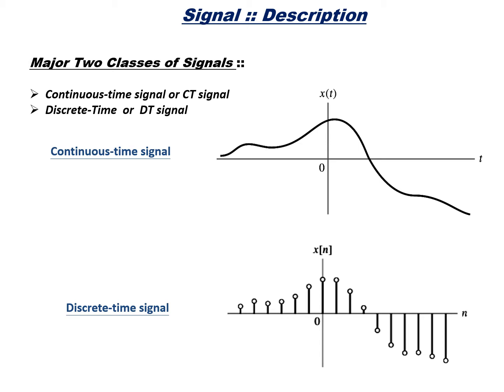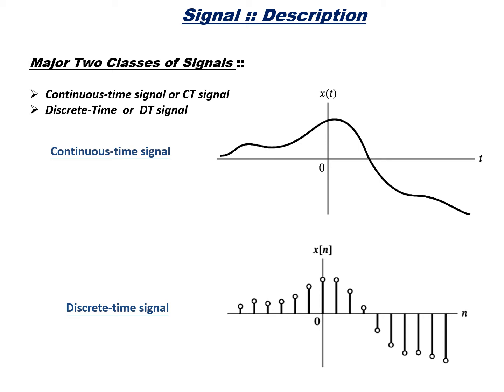As you can see in this graph or the waveform, I am plotting the discrete time signal x of n as a function of n. Here n indicates a mere number. It is an integer. It only gives the sequence number of various values of the signal at different instants of time when it is captured from an analog signal. Basically, this discrete time signal is captured from the analog signal itself by the process called sampling. As I told in the beginning itself, all signals are continuous in time by their nature, but you can always discretize that by using a process called sampling.